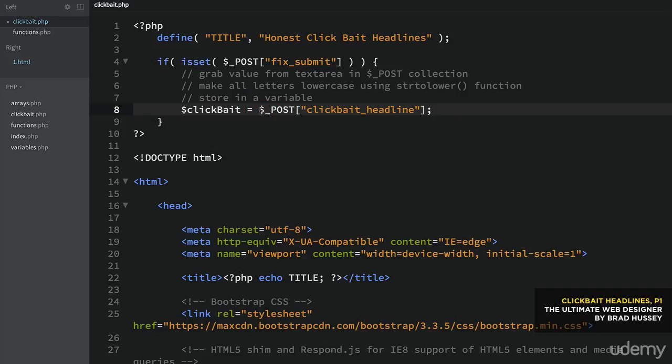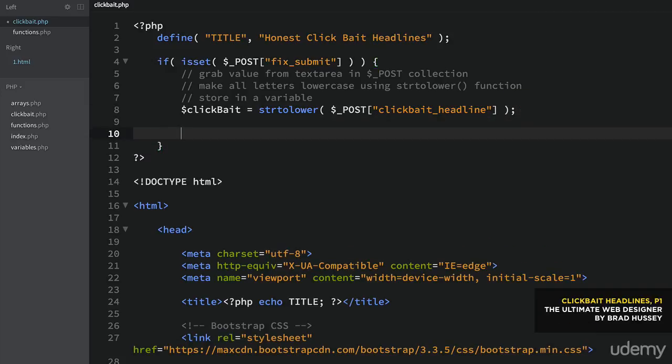But what we want to do is make everything lowercase, because when we start creating a function that checks for specific keywords like weird, trick, shocked me, you'll never believe, hack, things like that, we want them to be lowercase so we can match them to the correct lowercase keywords, and then we'll uppercase them later using PHP. So that's using the strtolower function. Basically just wrap that around like so, and that will essentially make everything in this variable lowercase.